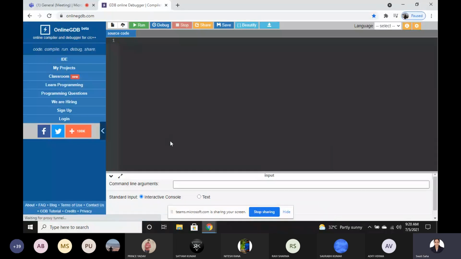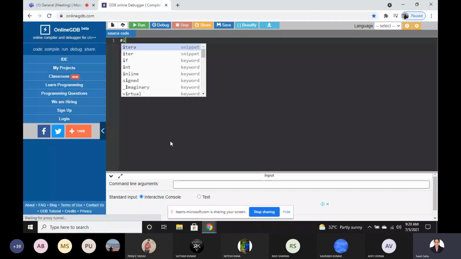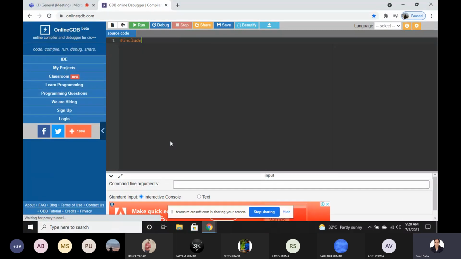First of all, in C, there are some header files. So what is the meaning of a header file? All of you can see here, I have written hash include stdio.h. In C programming, there are some header files.